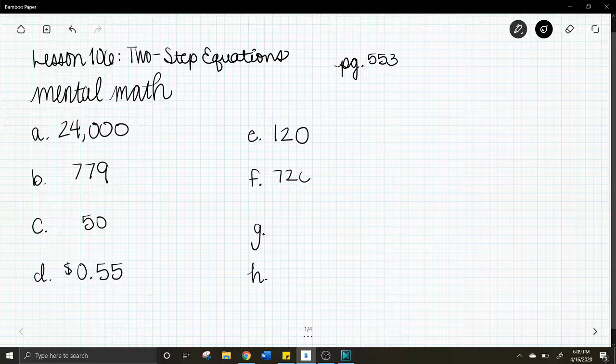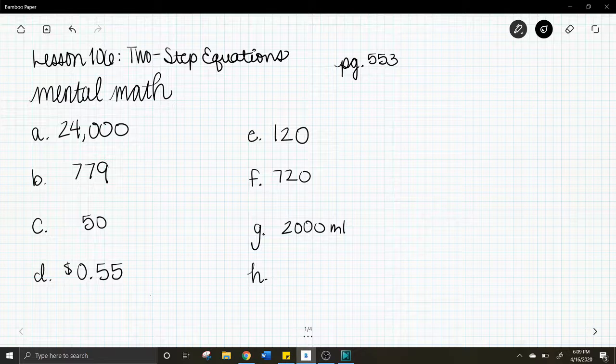The answer is 720. Letter G, which is greater, 2,000 milliliters or 1 liter? What would be a greater amount of liquid, 2,000 milliliters or 1 liter? The answer is 2,000 milliliters, because there's only 1,000 milliliters in a liter, so 2,000 milliliters would be much greater.